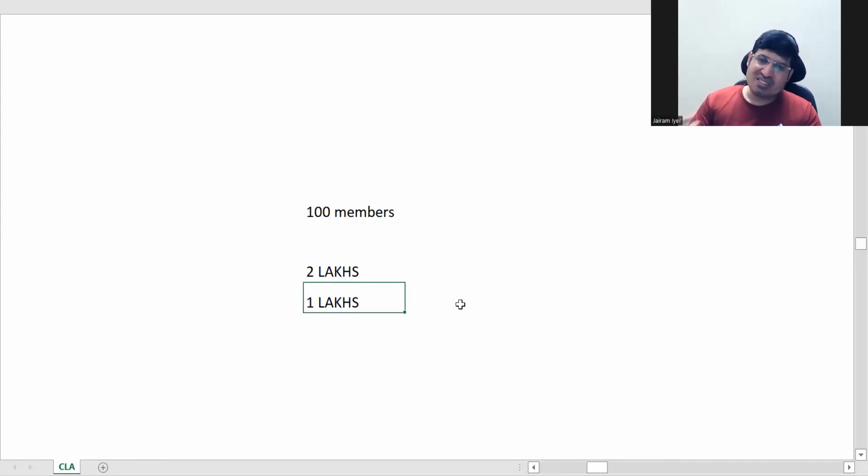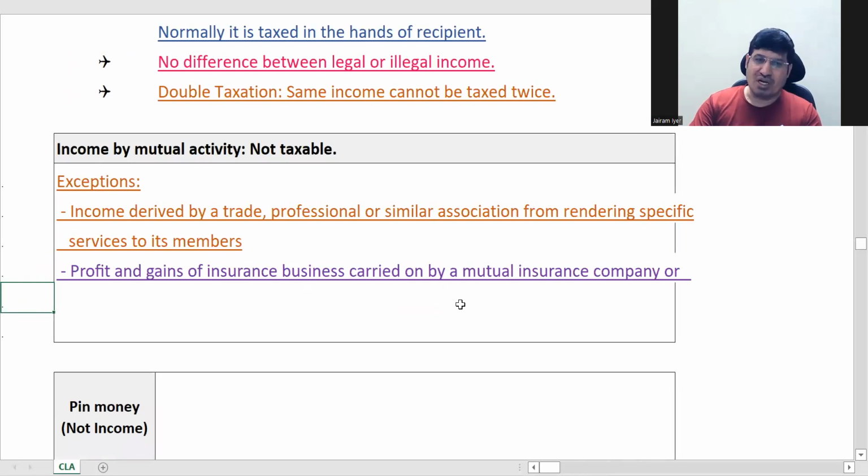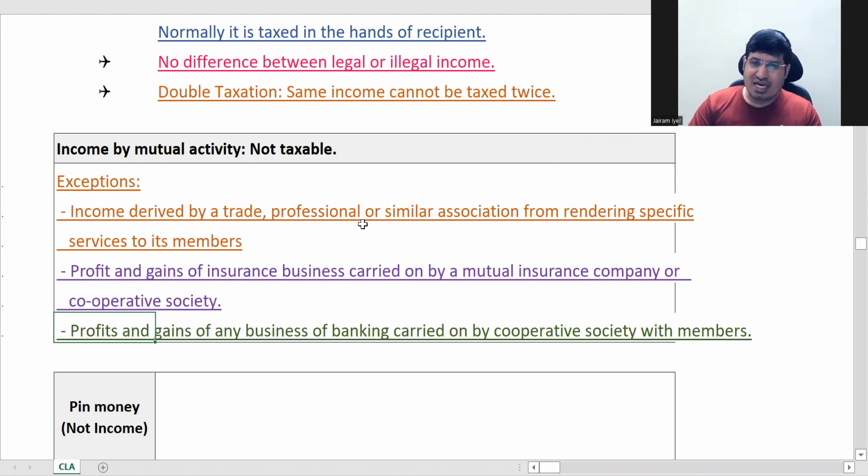So insurance business is set up in a way that you are bound to have a profit, mutual or not mutual. So mutual insurance companies' business doesn't come under this exception. And last is business of banking carried on by cooperative society with members.